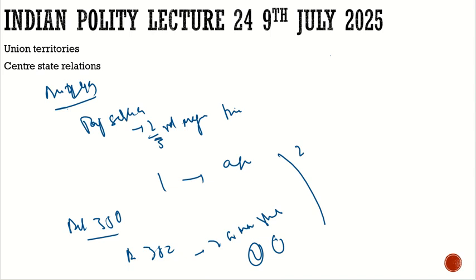Then we have Article 253. What does it say? For example, India has signed an international treaty, the UN Convention Against Corruption, which we ratified in 2008.